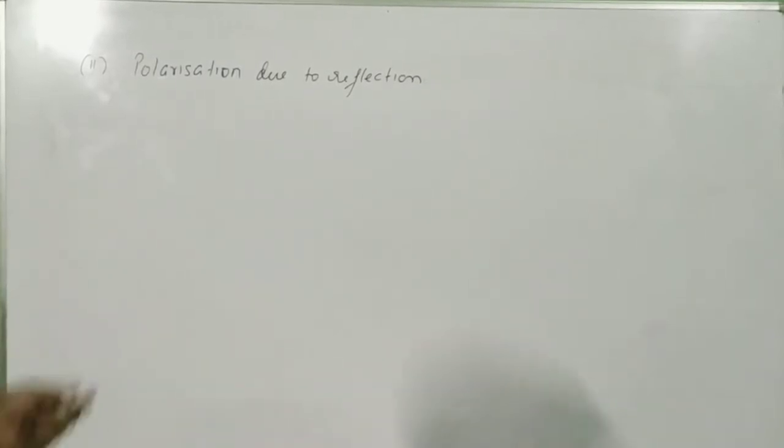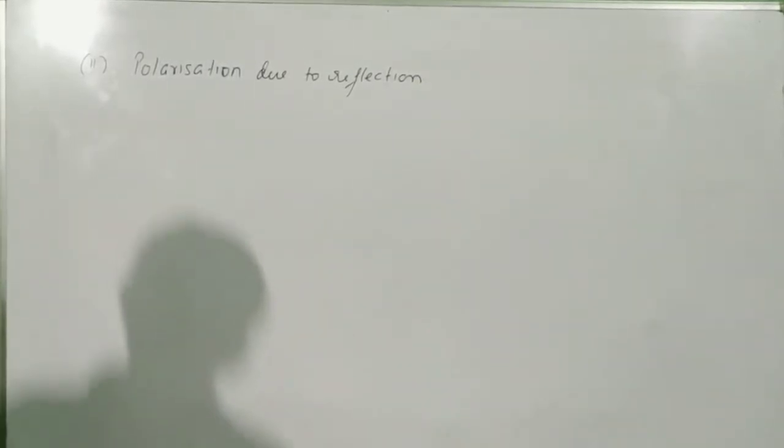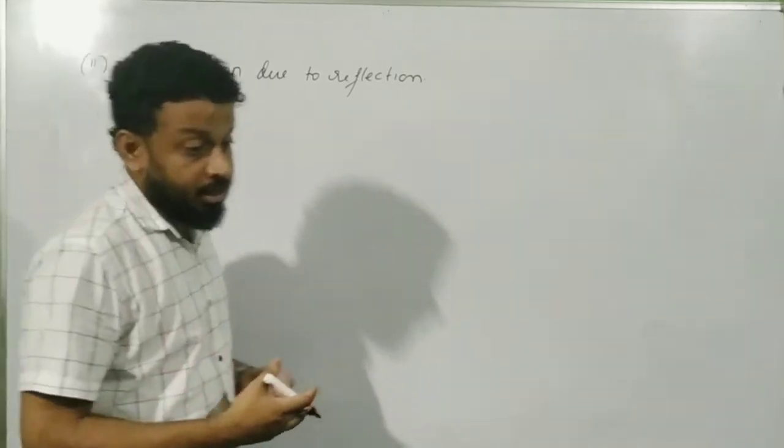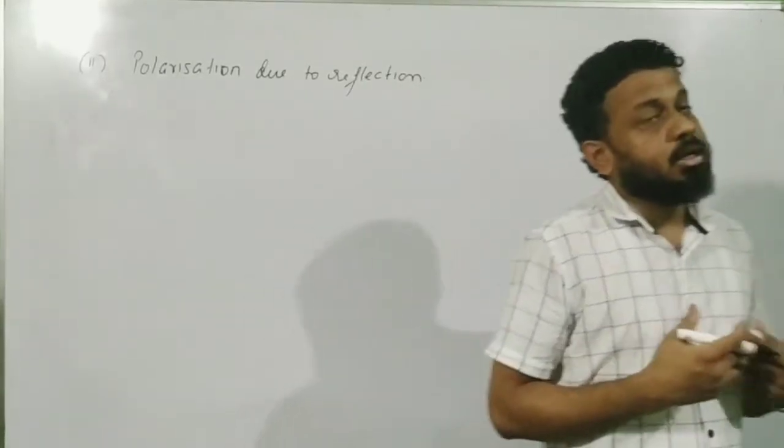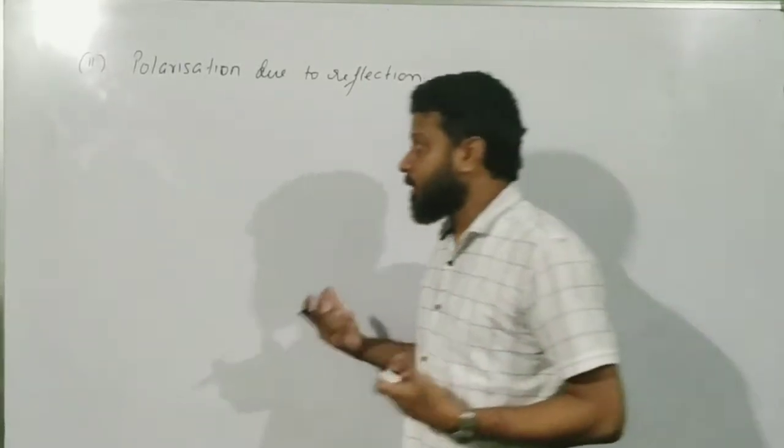Now this was Malus, the scientist Malus in the year 1808. He found that the light which is getting reflected... Now just imagine that this is a medium and this is air. So this is some medium, and this is your light which is going to strike the medium.